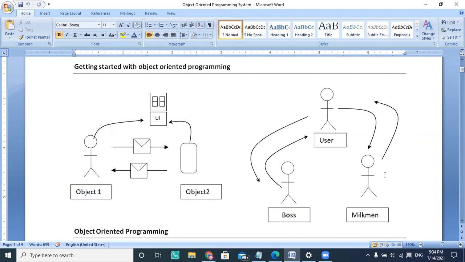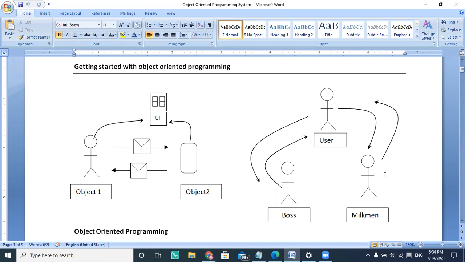The milkman is the object who delivers milk every day. He may have n number of functionalities, but I'm not interested in that. Only the essential things which I require, I take from him, and I start interacting with that function.